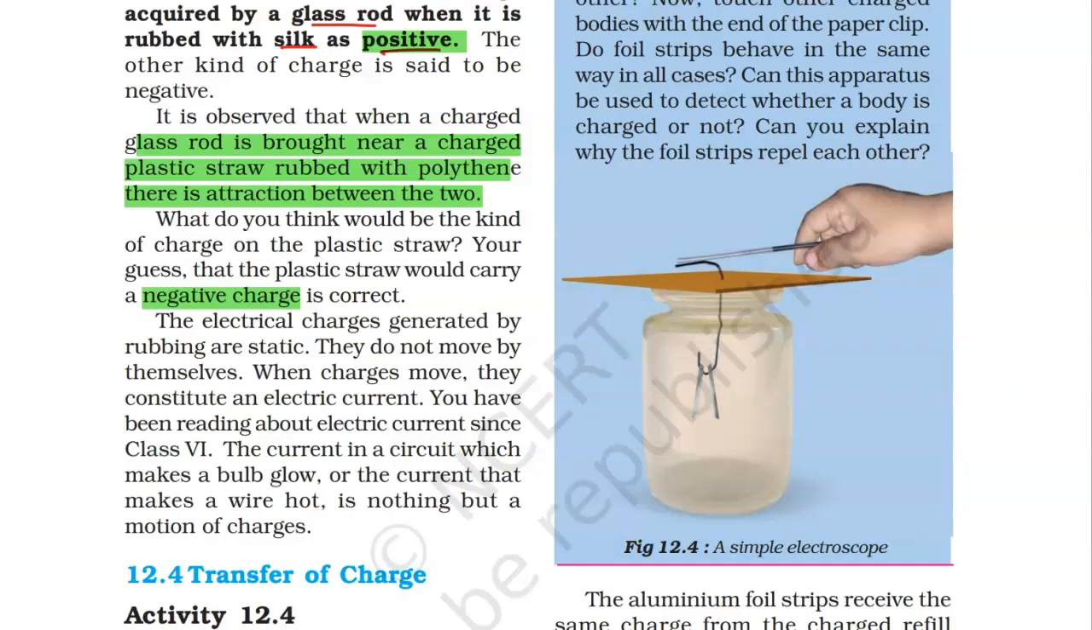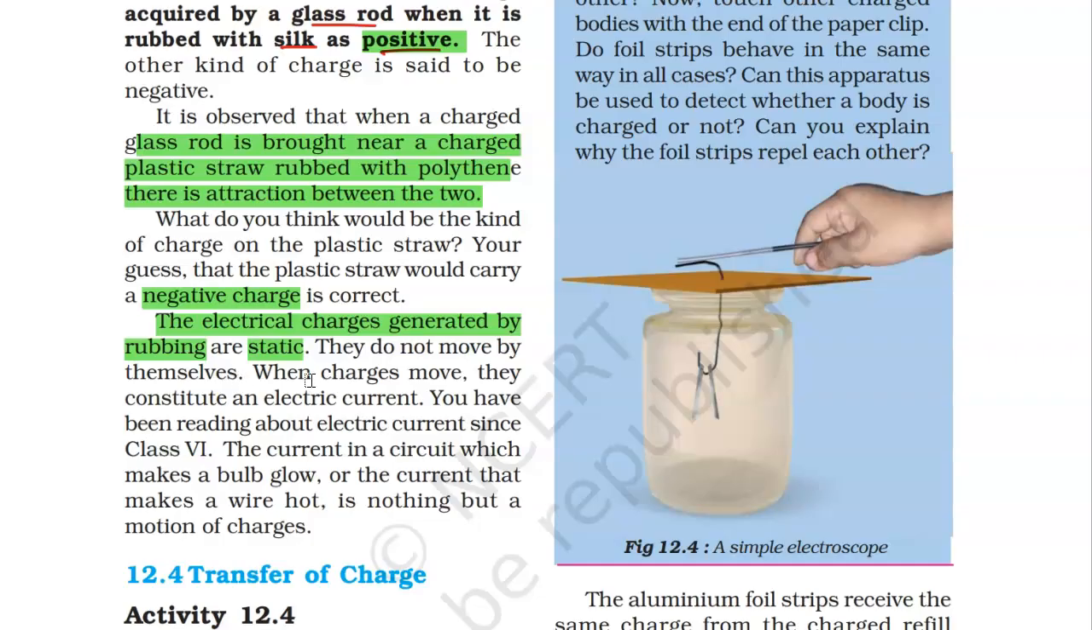One more thing over here: when we go to higher classes, we will study about two types of electricity. One is static electricity and the other is current electricity. Now what is the difference between static electricity and current electricity? In current electricity we study about moving charges, and in static electricity, we study about charges that are at rest, that are static. Here, these electric charges are generated by rubbing, and these charges which are generated by rubbing are static. So this is a part of static electricity. They do not move by themselves.